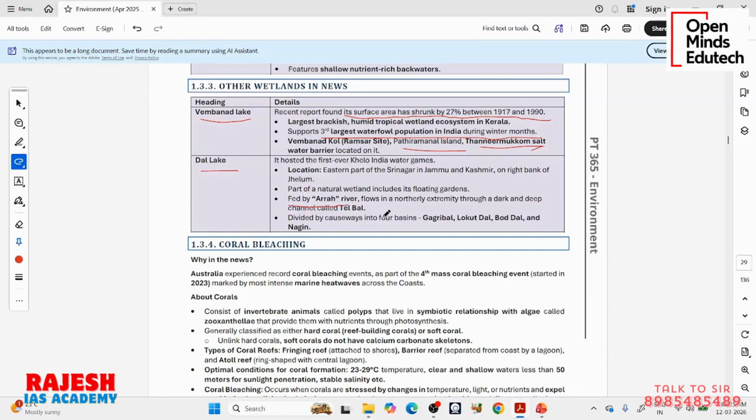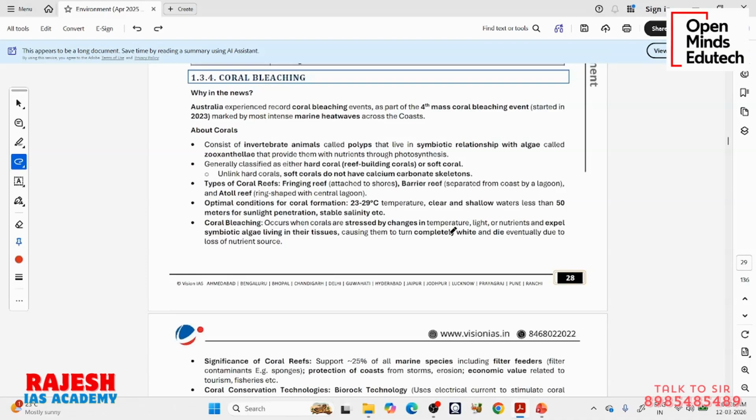So from this Ara River, you have a channel called Telbal which feeds this Dal Lake, divided by causeways into 4 basins. Okay, so this particular lake is divided into 4 basins: Gagribal, Lokdal, Bodal, Nagin, etc. Okay, so factual details. So moving on from Ramsar sites, next topic is coral bleaching.